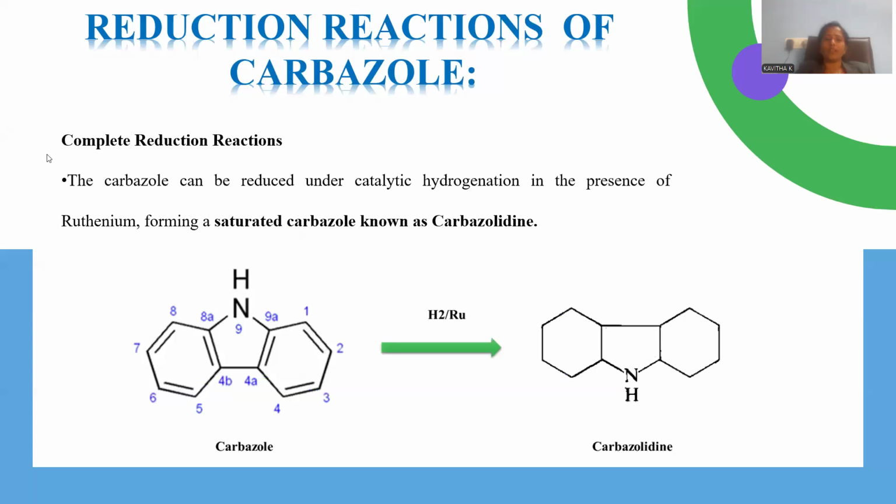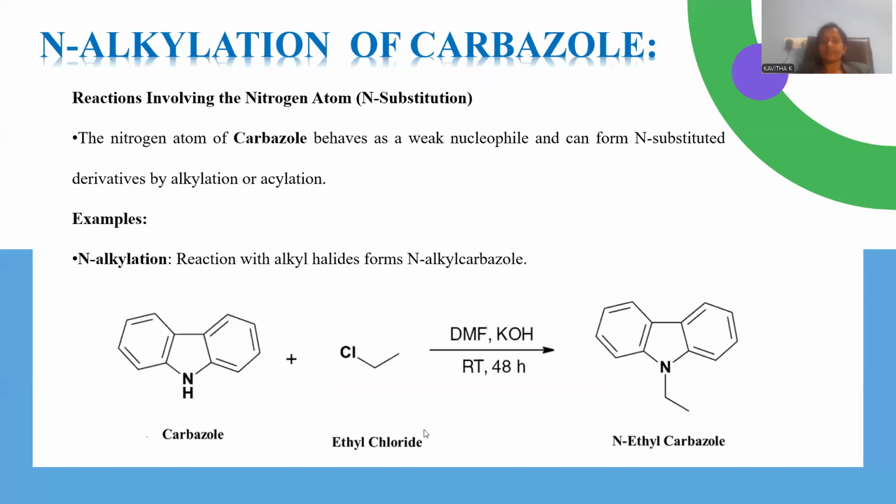Let me go with the complete reduction. Hydrogenation in the presence of the transition metal ruthenium. Ruthenium metal is applied over there, so that the entire benzenoid aromaticity will be destroyed and all the aromatic ring systems in the skeleton will be transformed into the saturated compound, which is said to be carbazolidine. Carbazolidine stands for all the pi bonds removed, giving rise to complete hydrogenation. Ruthenium is the efficient catalyst for this complete hydrogenation process.